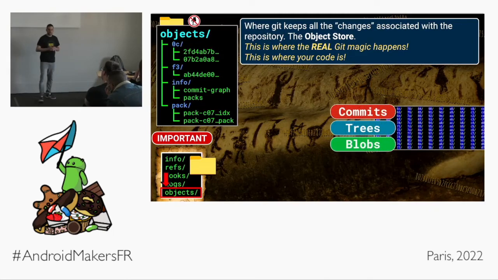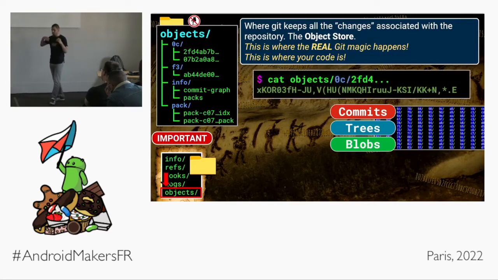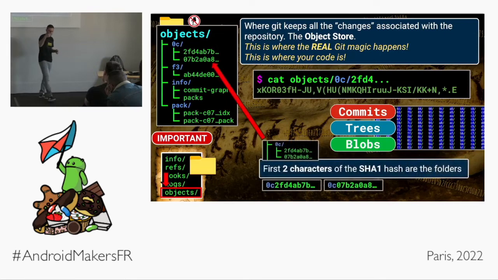In this folder, Git stores your commit objects, your tree objects, and your blob objects, all side by side in a bunch of folders that have 2-character names. We'll come back to that in just a second. If we were to cat out any of these files, it would all be gobbledygook nonsense because this is all compressed stuff that we will also understand in just a second. But back to those 2-character folder names.